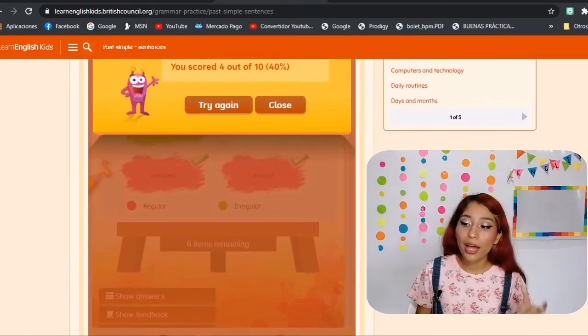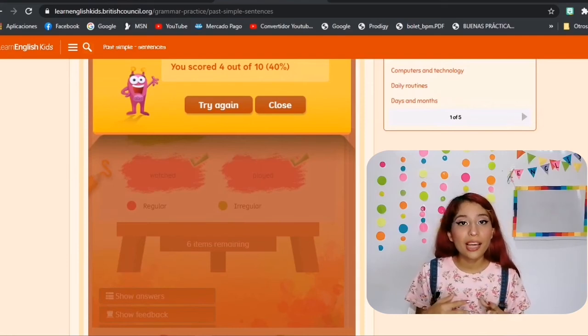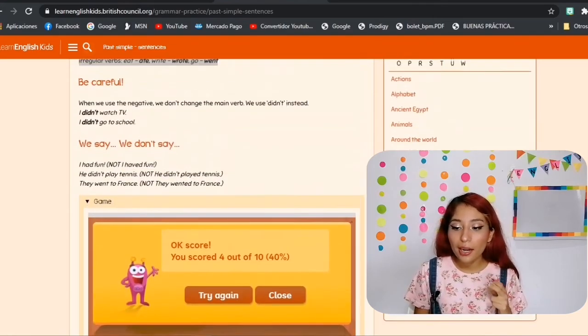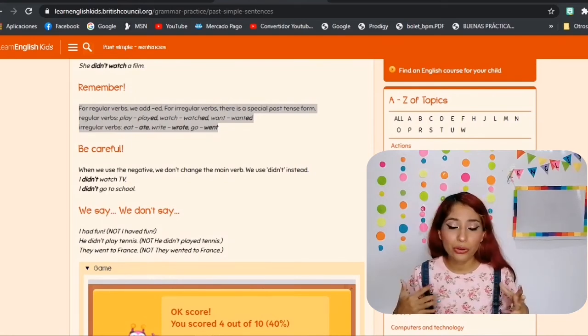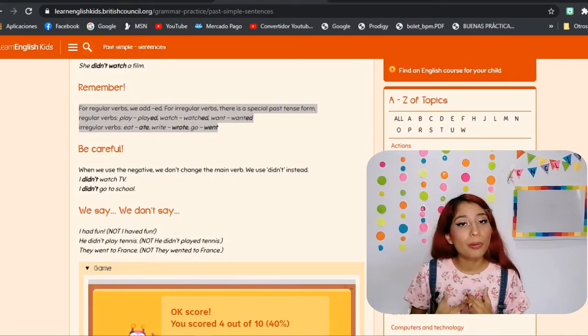The other one is to help us to recognize the verbs that are regular and the irregular ones. And that's it. You have 2 games in here, and also the rules to remember. Please try to read it. It's going to be super helpful. And that's it for today.